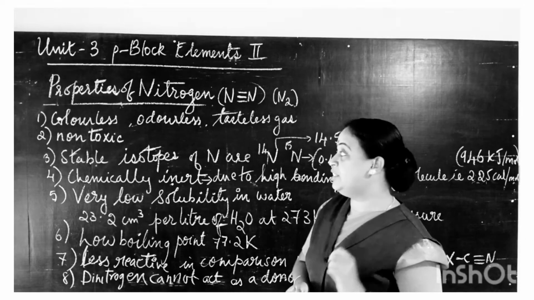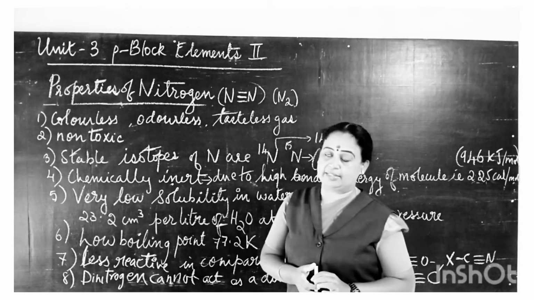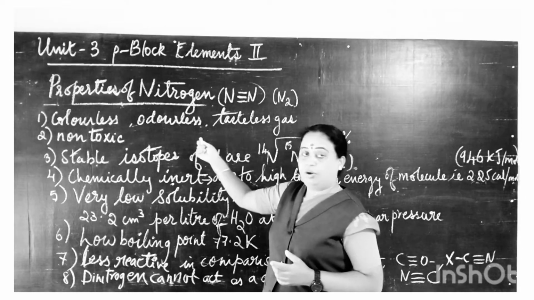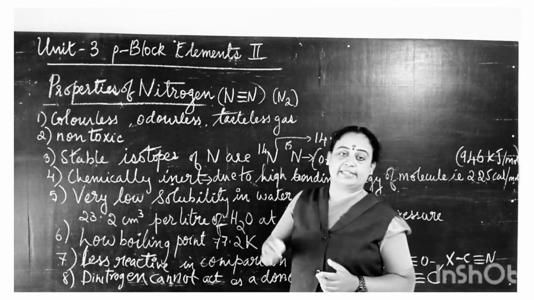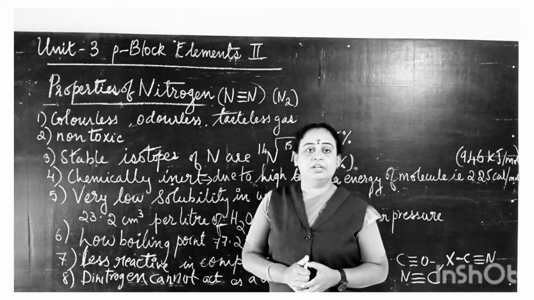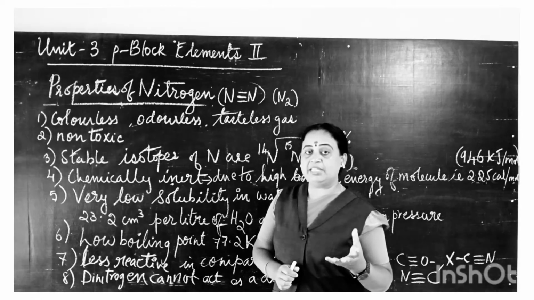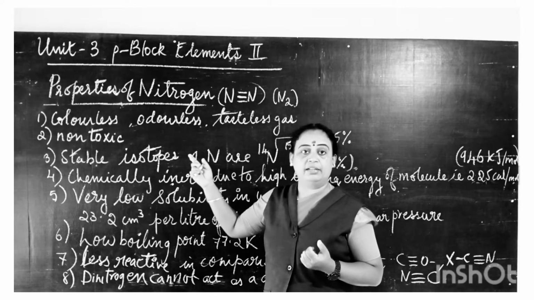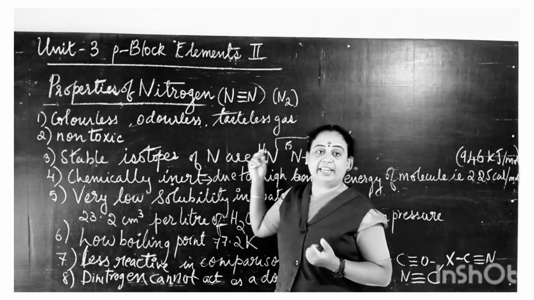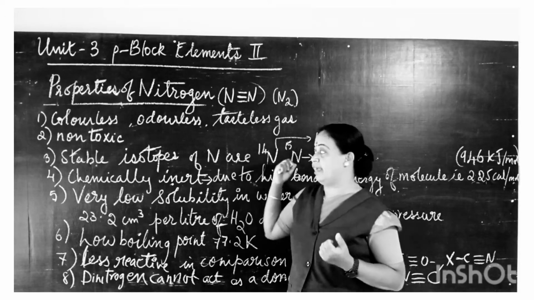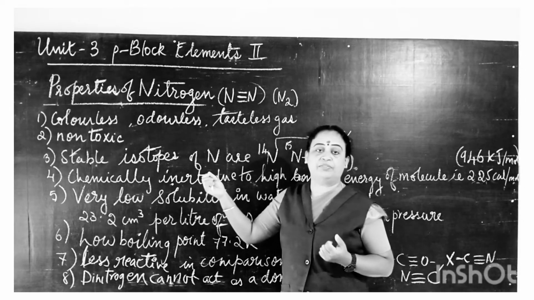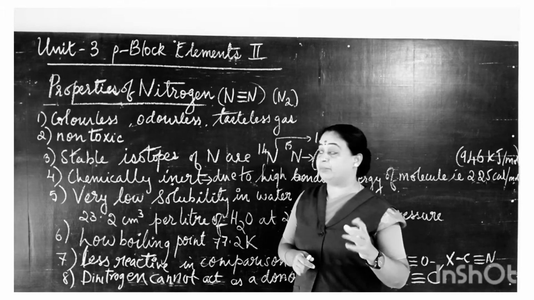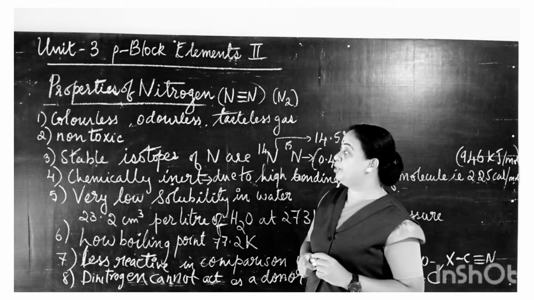Now let us look into the physical properties of this nitrogen gas. Nitrogen gas, or dinitrogen, is a colorless, odorless and tasteless gas. What do we mean by that? Colorless means there is no color, so we cannot see it. There is no particular smell, so it's odorless, and no particular taste, so it is tasteless. Another important aspect of nitrogen is that it is non-toxic. That's why 78% is present in the atmosphere, so definitely it should be non-toxic.